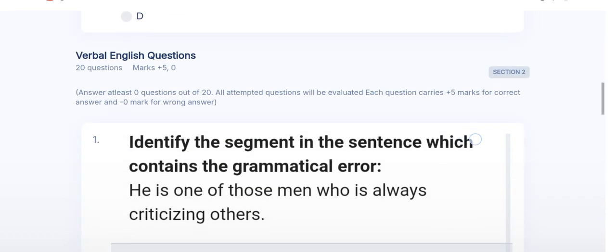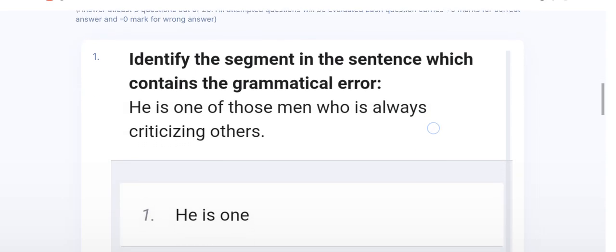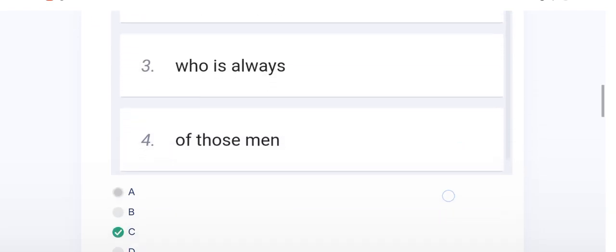Now the second verbal round is going to start. In this round, Wipro asks 20 questions from verbal English. And this round is an easy round, medium level round. So if your communication skills are good and your grammar is good, then you can easily get a good score in this section. So all of you can read this statement, and after that you look at the first number question. The answer of the first number question is C.